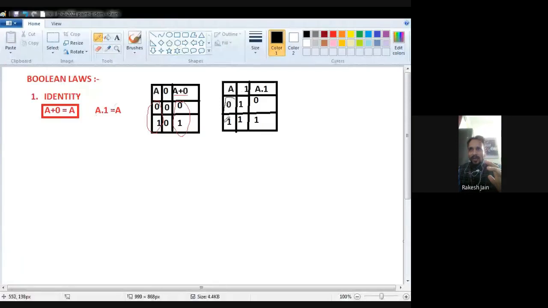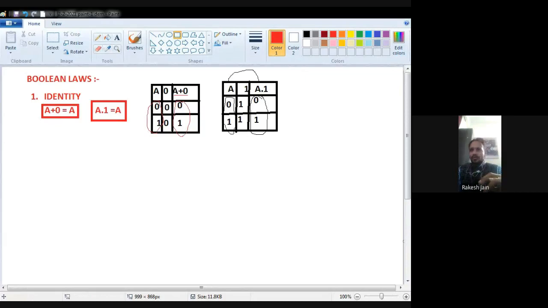So we perform A dot 1 as we require in the LHS case. Now see here, A is 0 and 1, and the result of A dot 1 is also 0 and 1 as it is. It means A dot 1 is equal to A. This postulate is known as identity. Then the second one is the complement law, that is A dot A bar equal to 0, but A plus A bar is equal to 1.